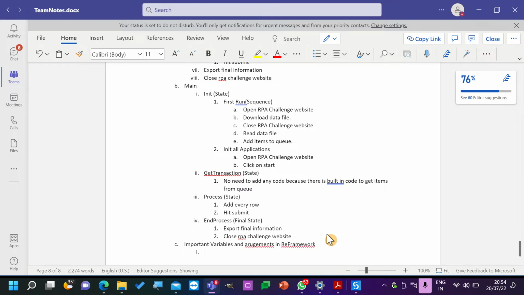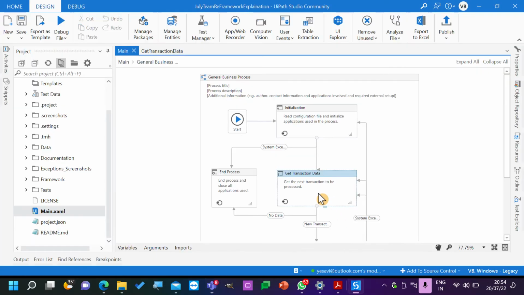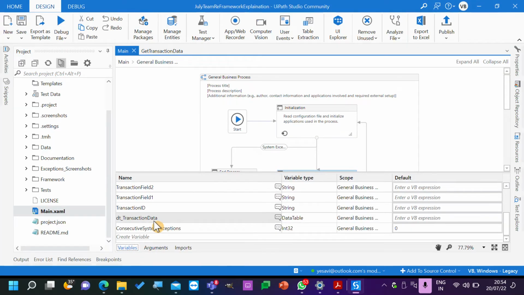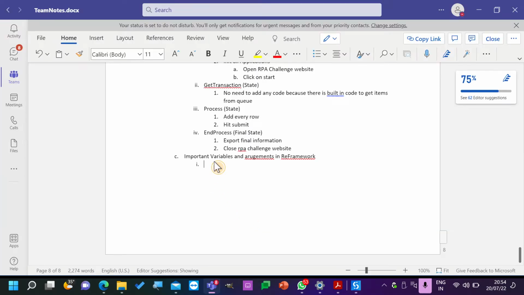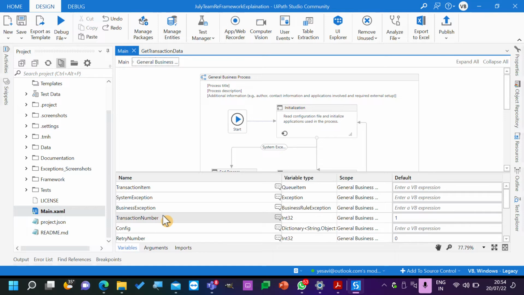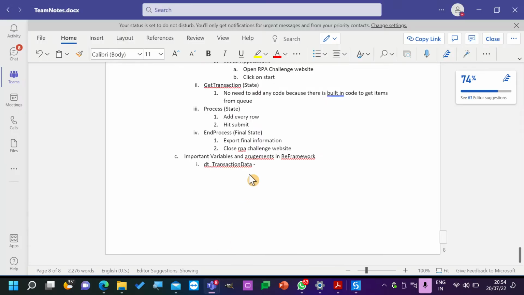Okay, first one is in the variables, a very important item, this transaction data. So what is this transaction data? Data is data table, transaction data.